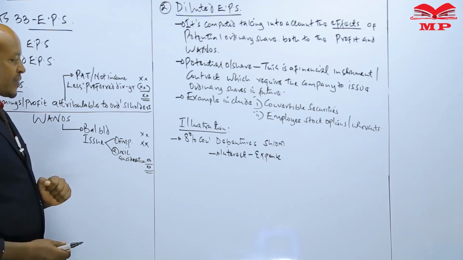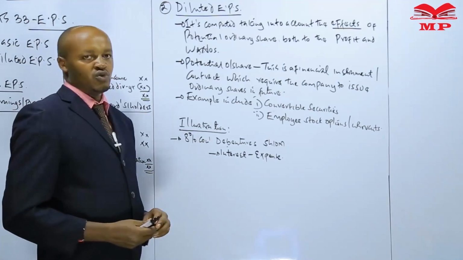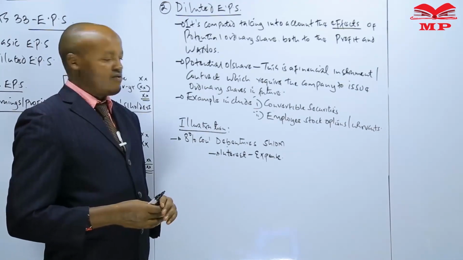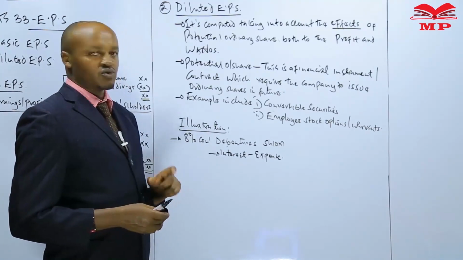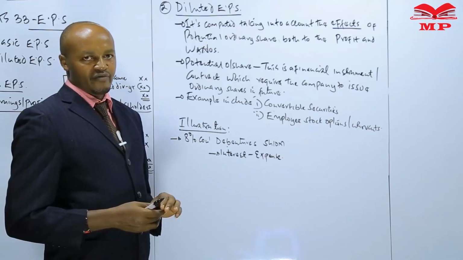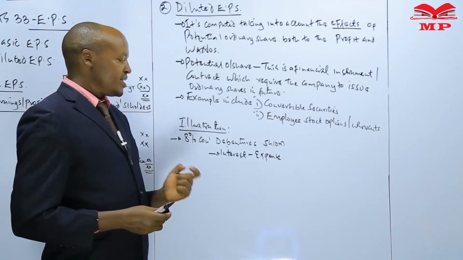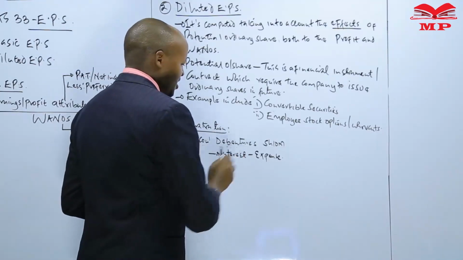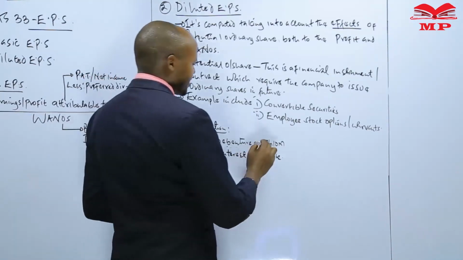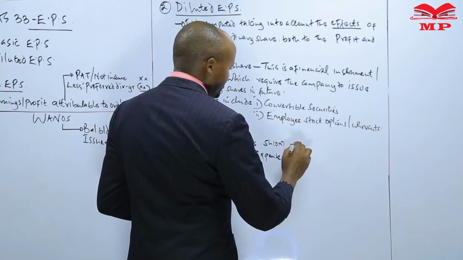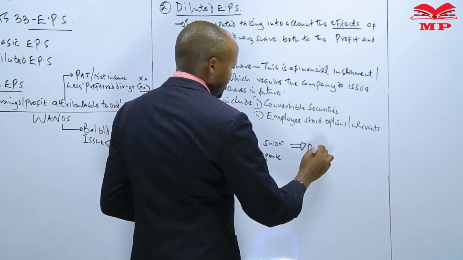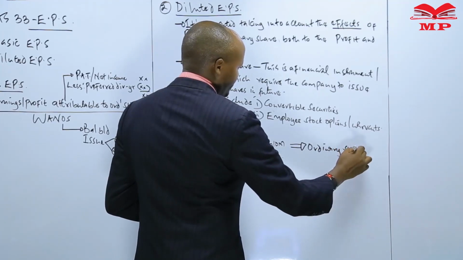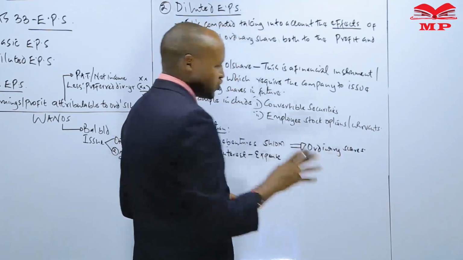Two, as a result of the company having issued those convertible debentures, the holders of those debentures will have the right to convert them into ordinary shares. Meaning that the moment the holder of these debentures decides to exercise their right and converts them into ordinary shares of the company, that will have two effects.